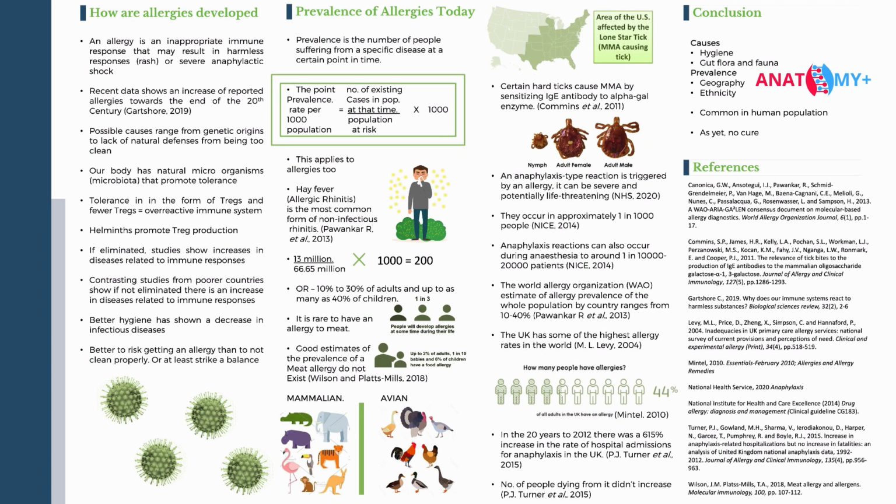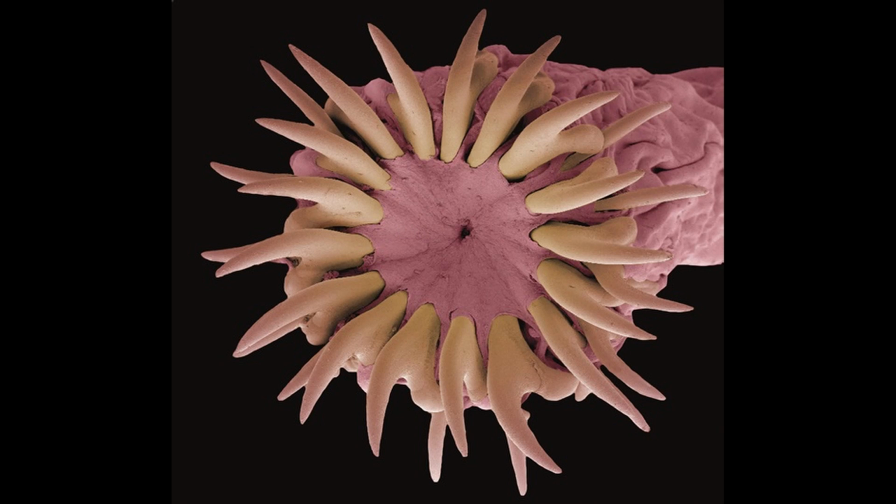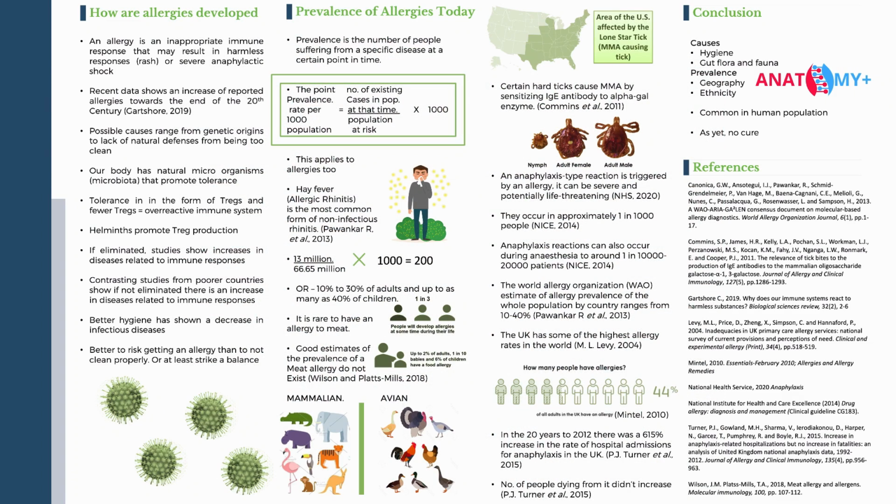Another reason fewer TREGs are produced may be connected to helminths. Helminths are a group of parasitic worms that are thought to promote the production of TREGs. There are many studies that show when helminth infections were eliminated, there was an increase in diseases such as asthma, or children were born with higher rates of issues such as eczema.